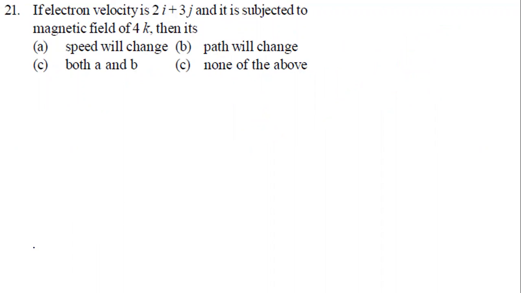So question number 21. Look at question number 21 now. If the electron velocity is 2i plus 3j, what does this tell us? It is in which plane? It is in the XY plane. Okay, it is in the XY plane now.